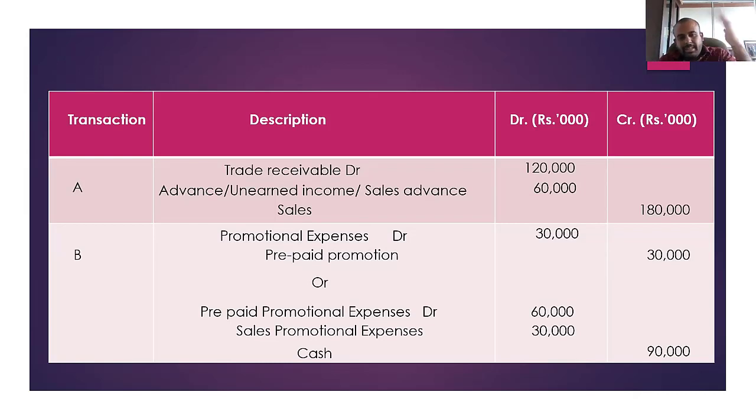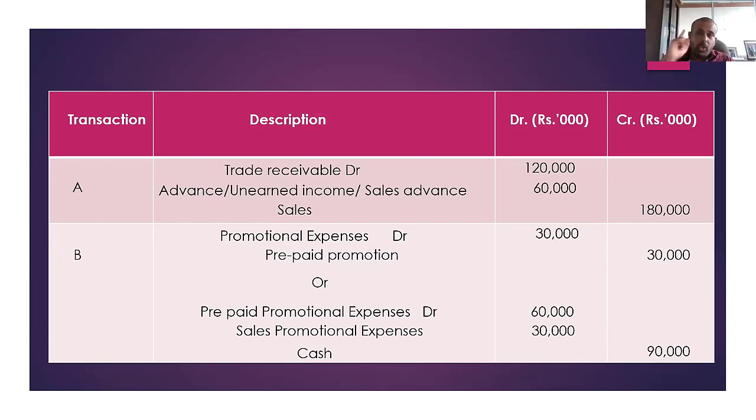Let's assume we put the whole 90,000 into prepaid expenses. In that first option, if we put the whole 90,000 into prepaid expenses, in that 90,000 there's an amount relevant for the current year as well. Then the prepaid expenses account must be credited and the promotional expenses account must be debited. That is one way of doing this. Or else you can record directly. You can record it wrongly and correct it, or you can record it properly directly. That is the better one.